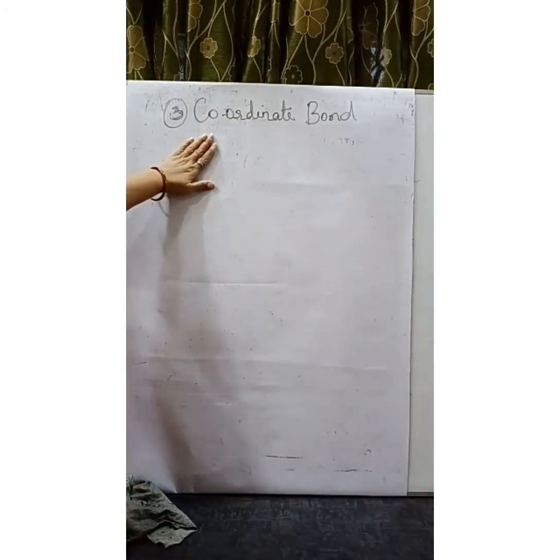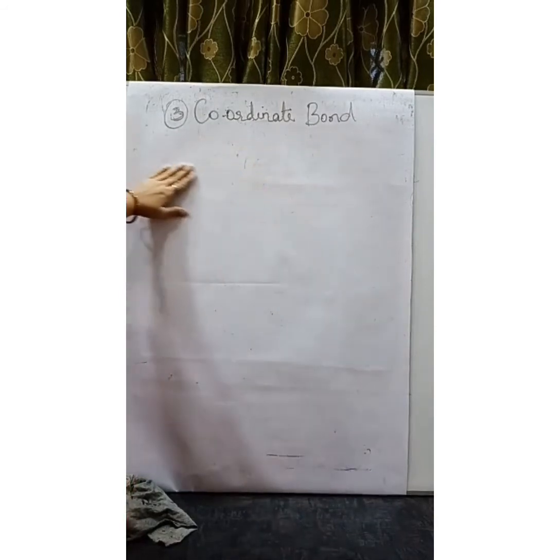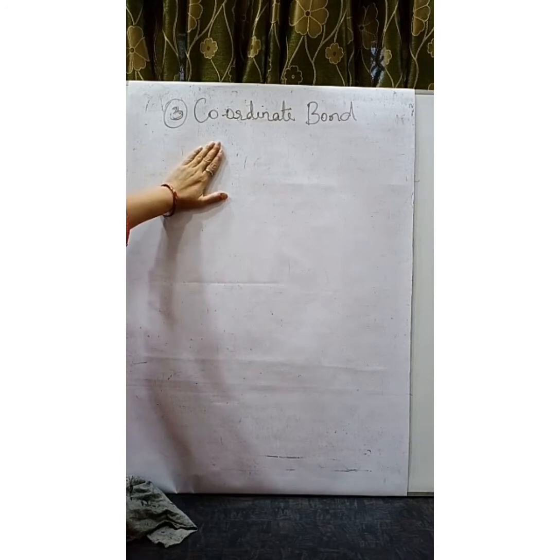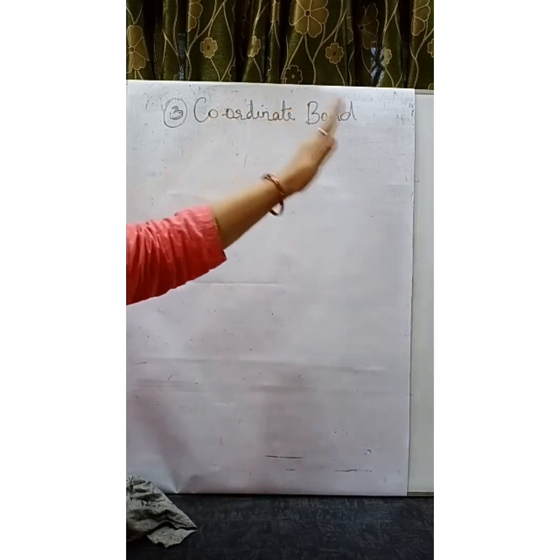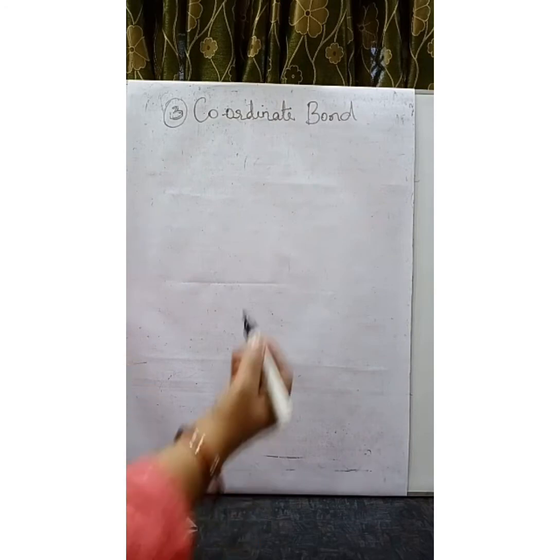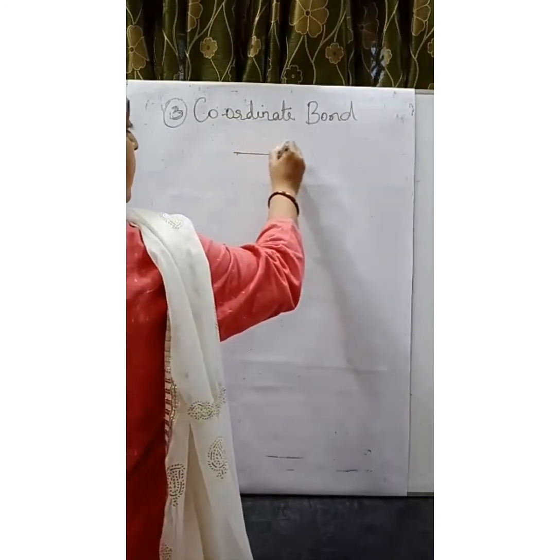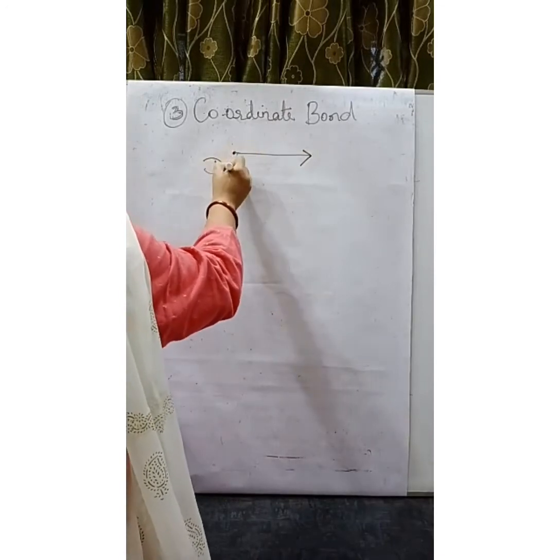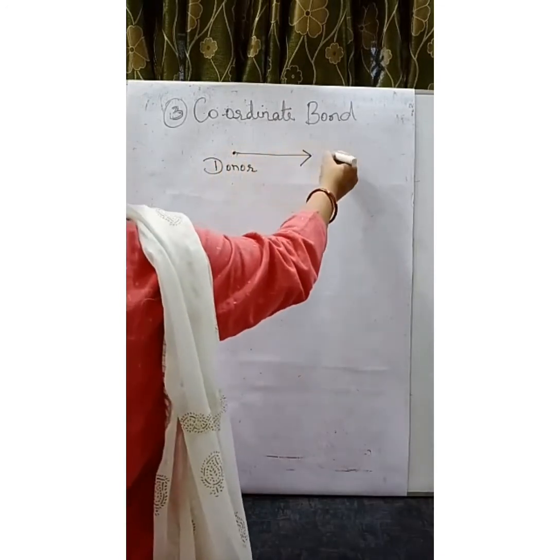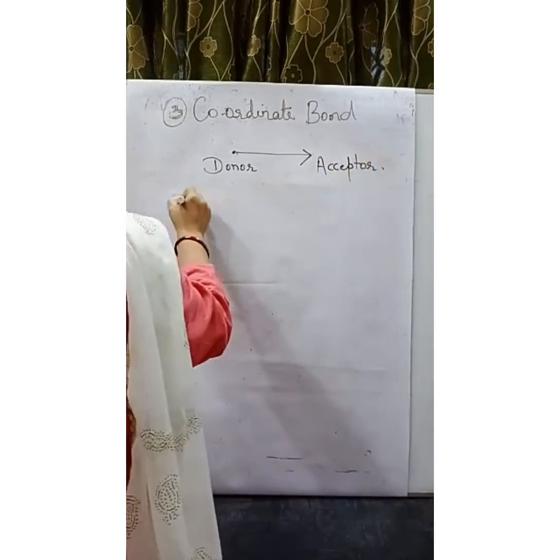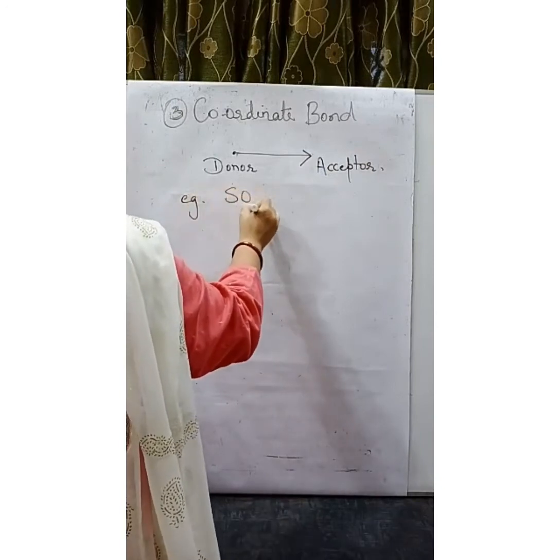The next one is the coordinate bond, which is also known as the dative bond. It is a type of covalent bond, but mutual sharing of electrons does not take place. Here one is giving for sharing and another one is accepting for sharing. This coordinate bond is denoted by an arrow, where the tail of the arrow points towards the donor and the head towards the acceptor. Let us take an example of sulfur dioxide.